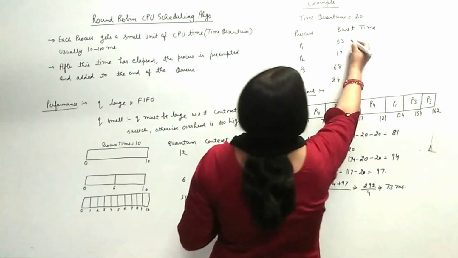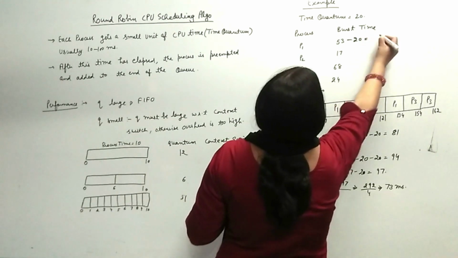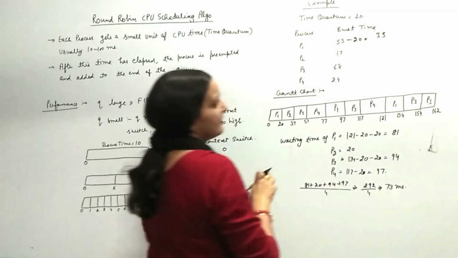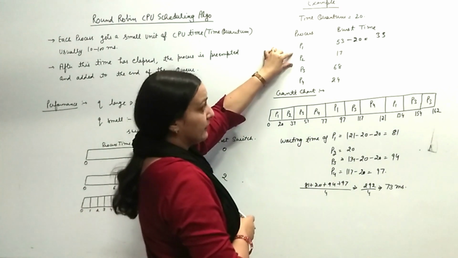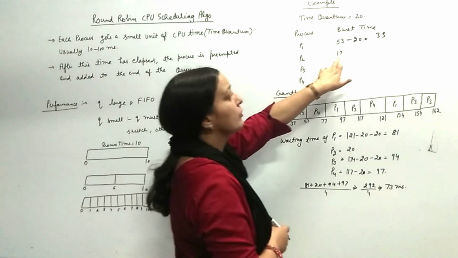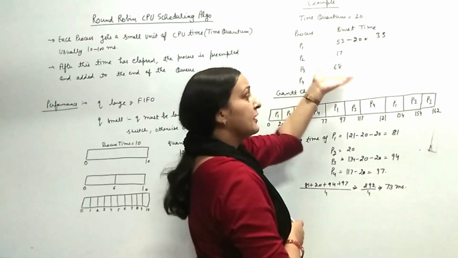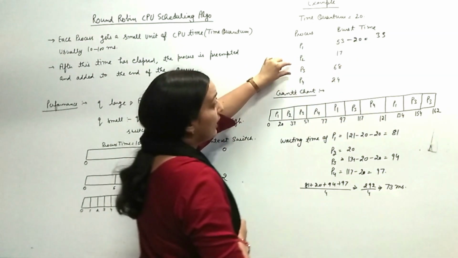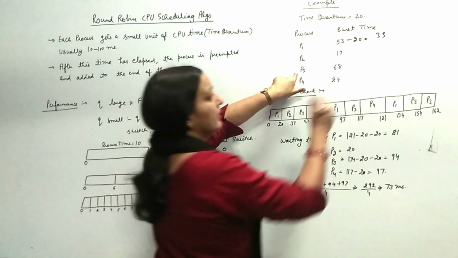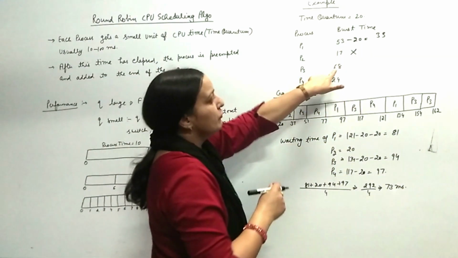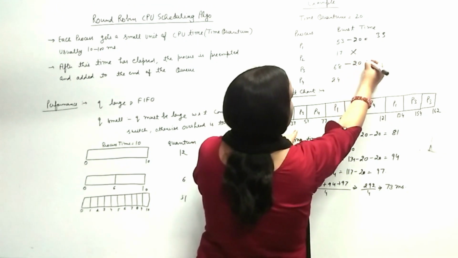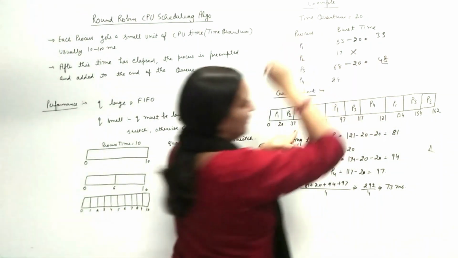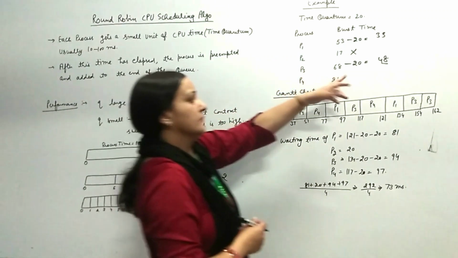It means the remaining time of P1 will be 33 milliseconds. The CPU will execute P2 for only 17 milliseconds and it will finish, and the CPU will be allocated to process P3 for 20 milliseconds. It means the remaining time of P3 will be 48,